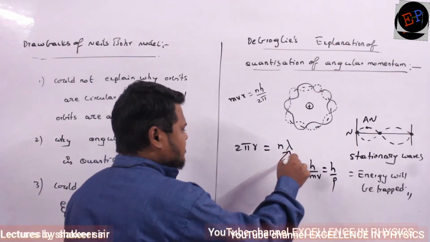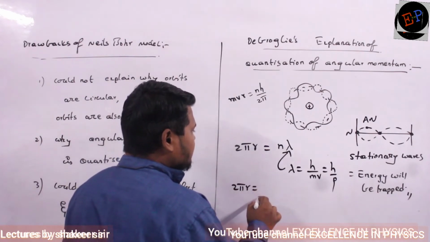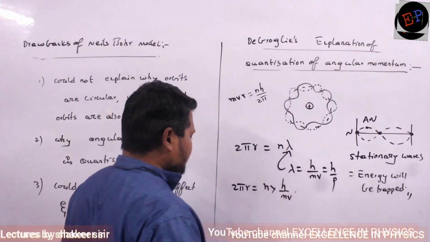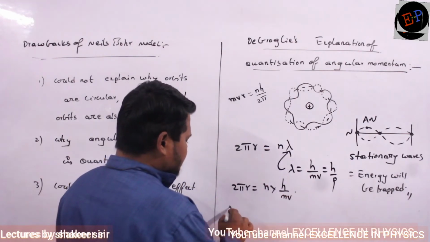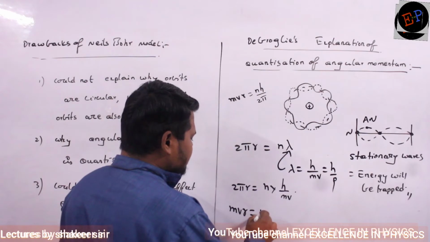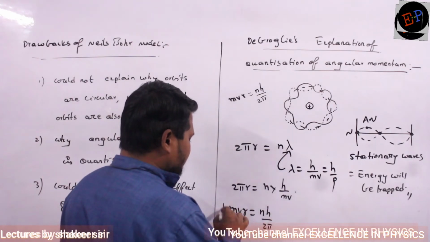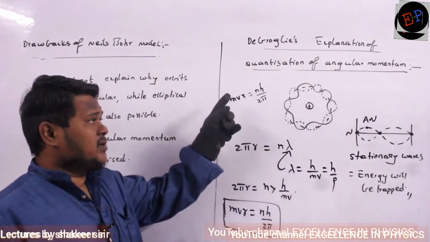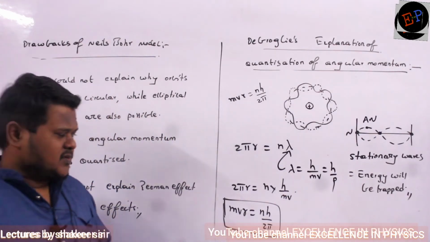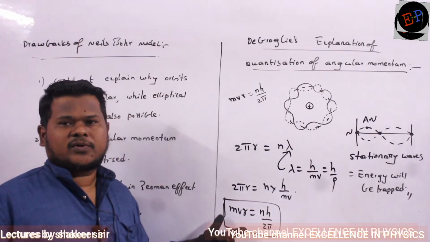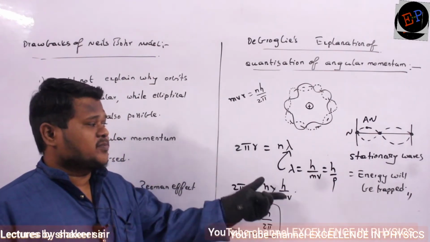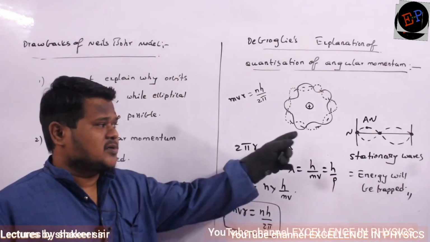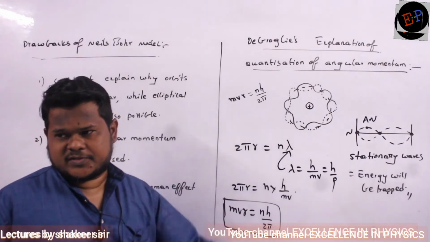So take this equation and substitute here: 2 pi r is equal to n into lambda, where lambda is h by mv. Therefore, if I take these values to this side, I will get mvr is equal to nh divided by 2 pi. So this is the proof of the Niels Bohr model given by de Broglie. This was the statement given by Niels Bohr, and de Broglie proved it with the help of the wave nature of the electron and the electron moving in stationary orbits.